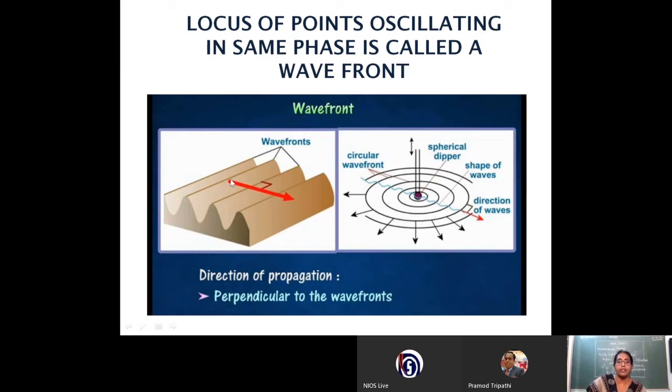At the same time, in this direction the energy of the wave will be carried, and in a particular space, if we consider light and want to draw the rays, this arrow mark can represent the rays of light. So here in this picture, you can see the circular wavefront and the propagation of the wavefront in one particular direction, that is, increasing concentric circles of increasing diameter, and the direction of propagation of the wave will always be perpendicular to the wavefronts.